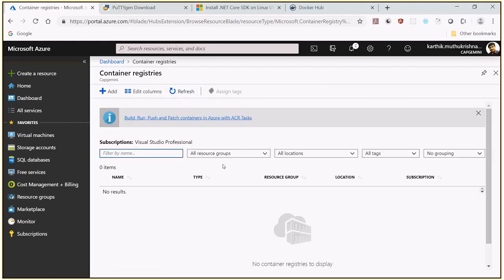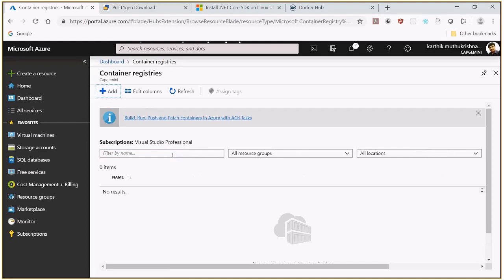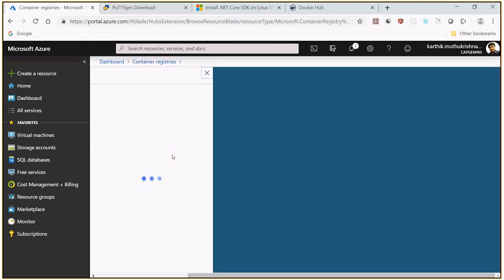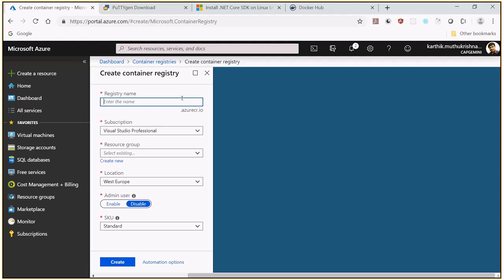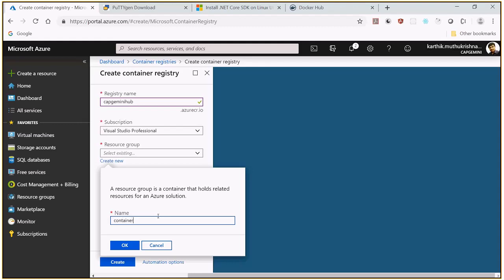So let me create a registry called Capgemini Hub. Just like Docker Hub, I'm creating a Capgemini Hub. We need to ensure the name is unique throughout the world. Capgemini hub.azurecr.io. Is that available? Yes, perfect. So Visual Studio Professional. And for the resource group, I'm going to create a new group called container resource group, press OK.